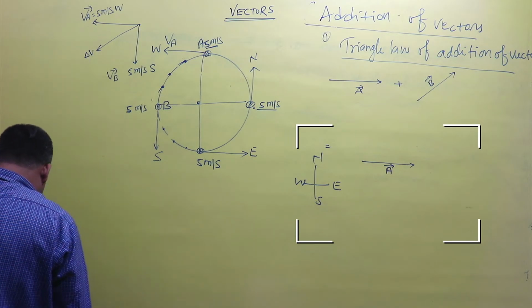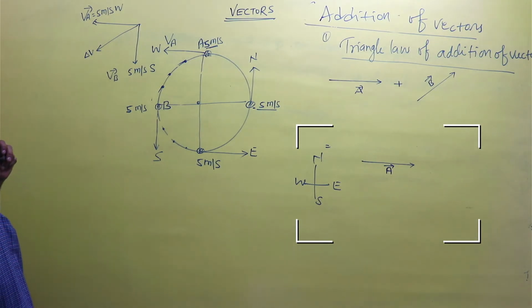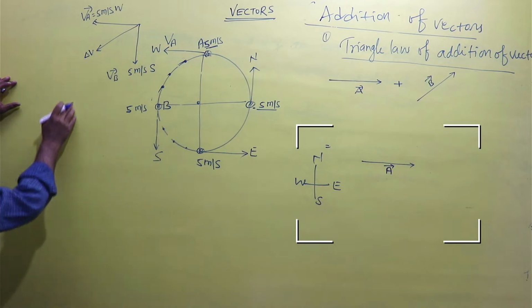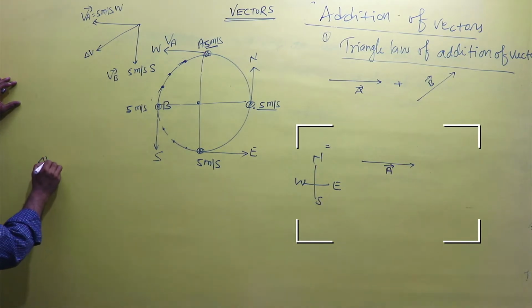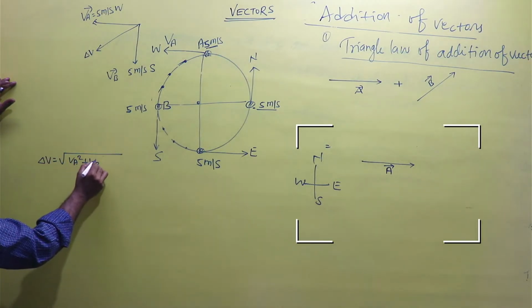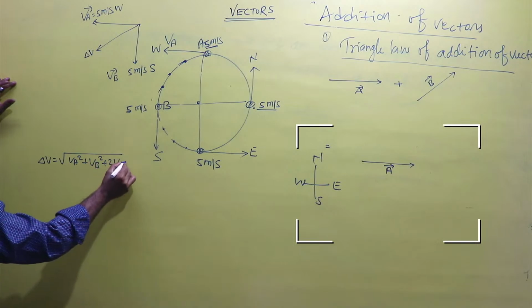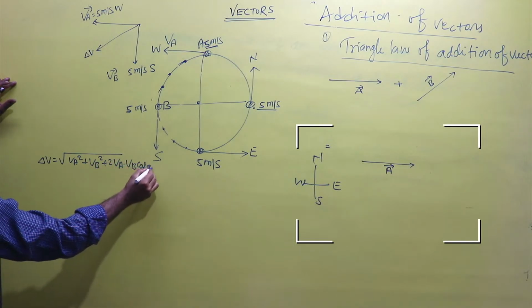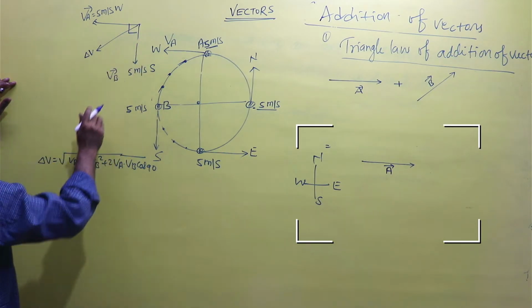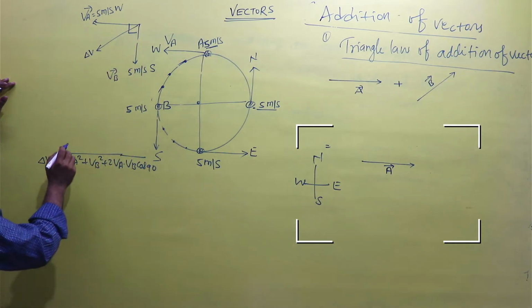We'll discuss the formula in the next classes, but now we can apply it because you already know that the resultant delta V will be equal to the square root of VA squared plus VB squared plus 2 VA VB cos 90, because the vectors VA and VB make 90 degrees to each other.